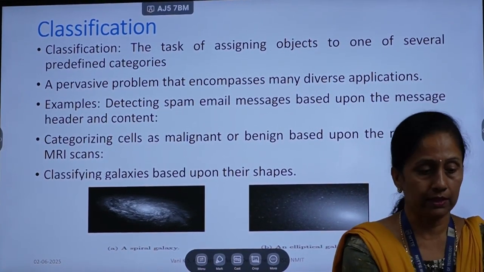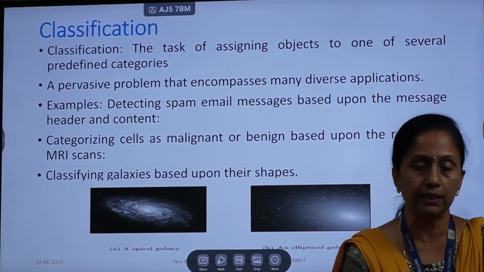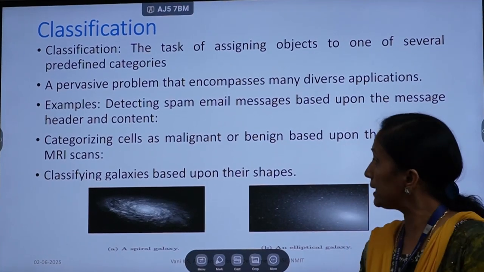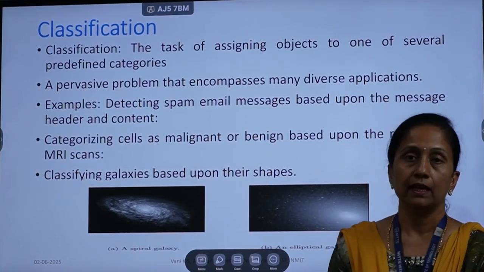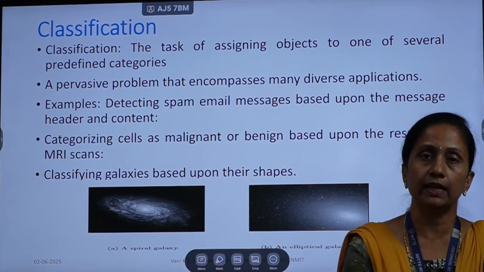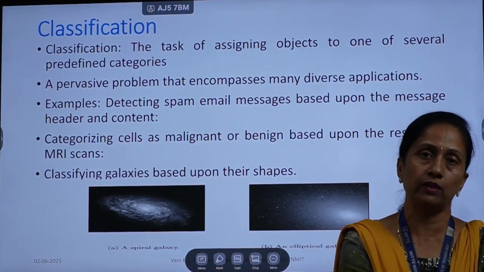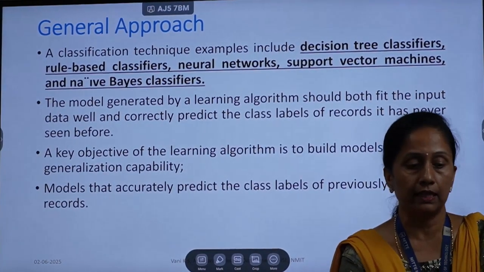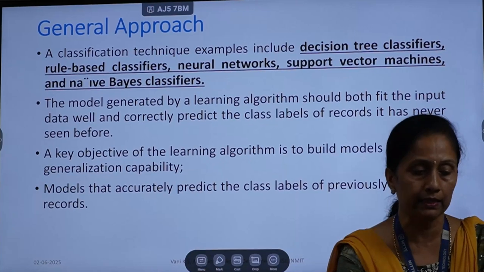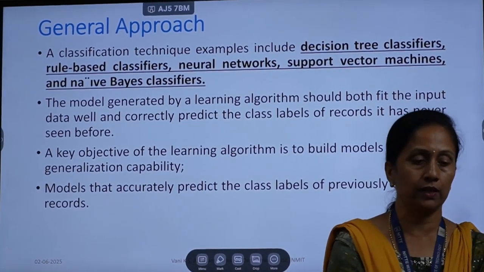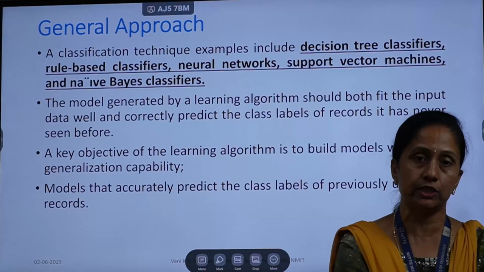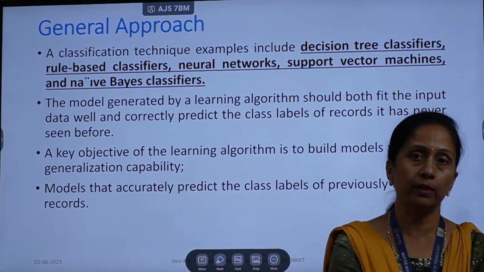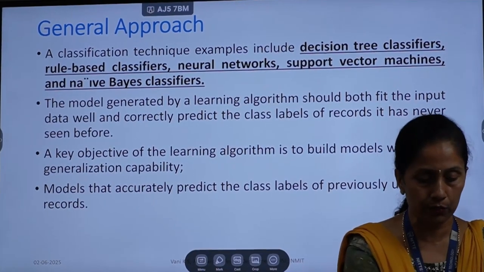Classification has many diverse applications. Examples written in the slide: detecting spam email messages based on the message content, or categorizing cells as malignant or benign based on their characteristics. As I told, these classify each instance as a particular label. Examples under classification algorithms: decision tree algorithms, rule-based classifiers, neural networks (even though we take them for regression also), support vector machines, naive Bayes classifiers, Bayesian belief networks. Many other algorithms are there under the classification approach.